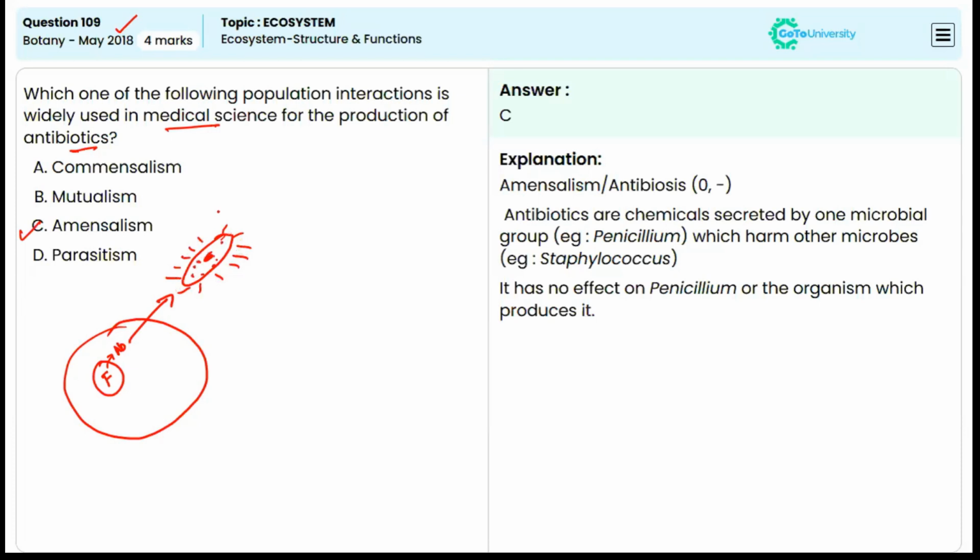The bacteria is harmed by the antibiotics. But the antibiotics don't have any effect on the fungus. It is neither harmed nor benefited. So there is no effect on it. That is amensalism. Okay, so option C is the correct answer.